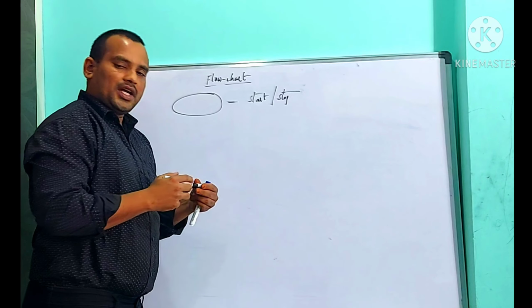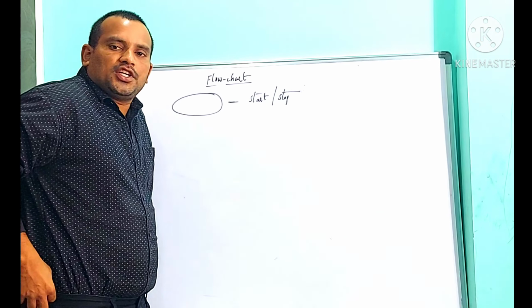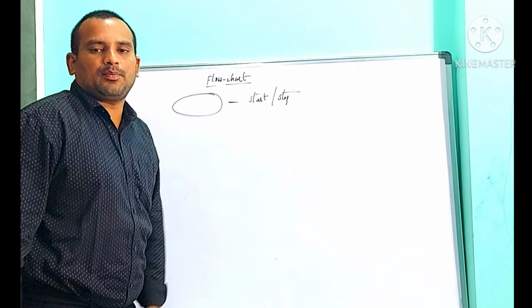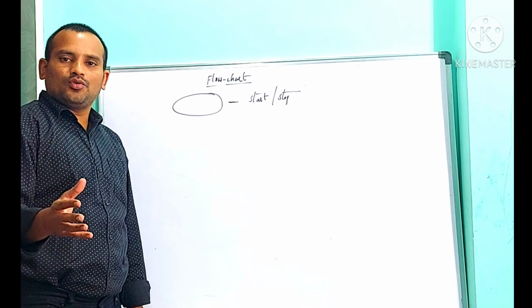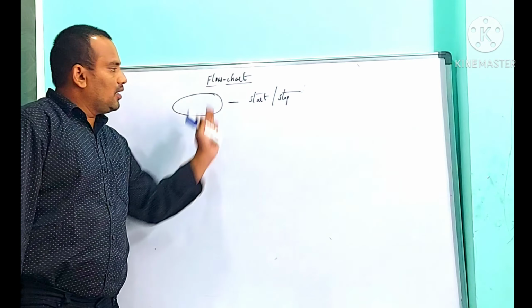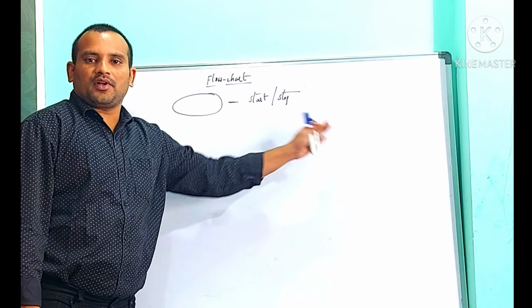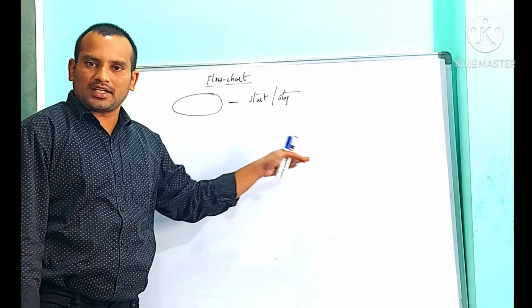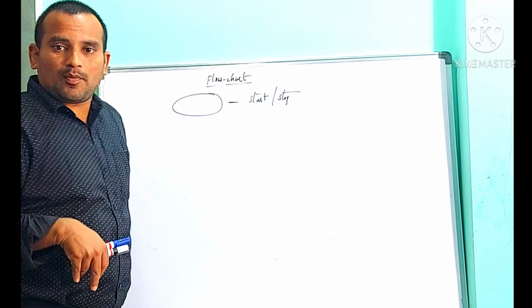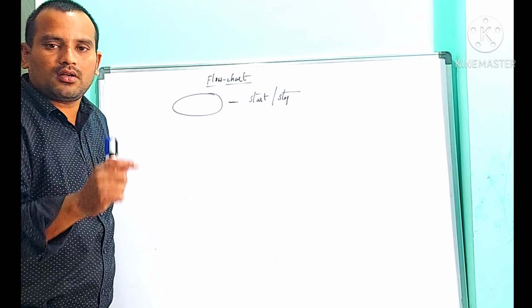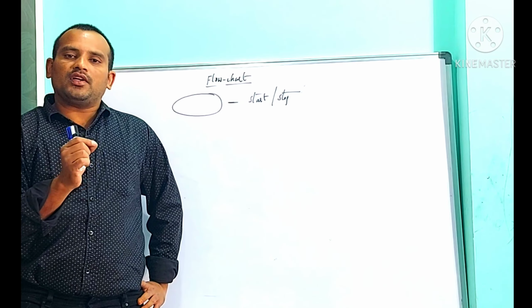I told you flowchart is the pictorial representation of an algorithm steps. I will show you an algorithm here and how to draw a flowchart for this algorithm, by using some symbols. Algorithm contains start and stop. The first step of an algorithm should always be start. The last step of an algorithm should always be stop.